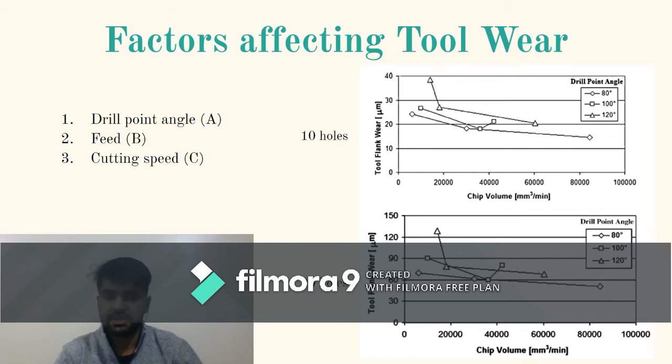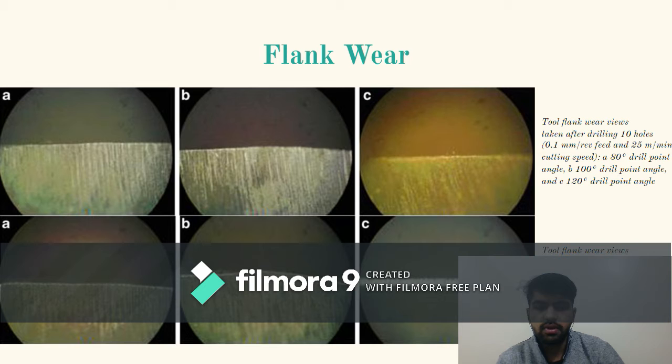Experiments were done by researchers using an HSS drill bit and a sheet molding compound of elastic modulus 10 gigapascal to check how changing drill point angle, feed, and cutting speed affected the tool wear. Relationship between tool flank wear and chip volume after drilling 10 and 90 holes by using drill tools with different drill point angle was plotted. Here you can see the flank views taken after drilling 10 and 90 holes for 3 different drill point angles and same feed and cutting speed. The bright part indicates tool wear.